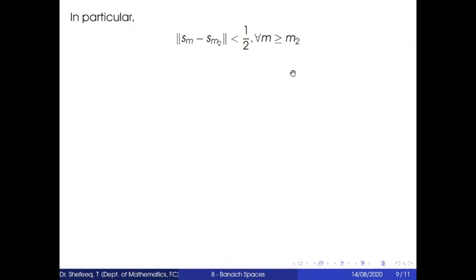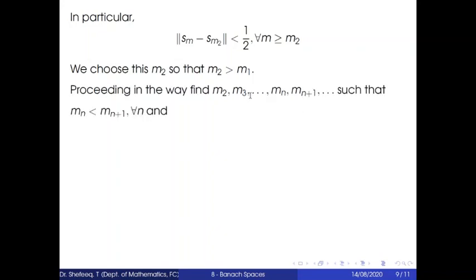We choose m2 so that m2 is greater than m1. Proceeding in this way, find m2, m3, etc., mn plus 1, etc., such that mn is less than mn plus 1 for all n, and norm Sm minus Smn is less than 1 by n square for all m greater than or equal to mn. This is for all n.